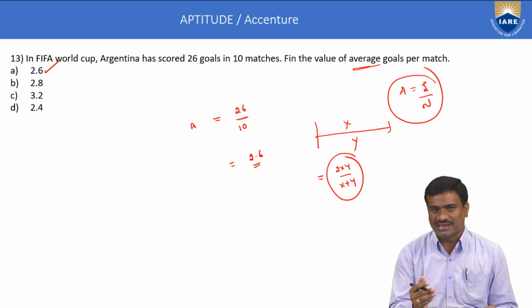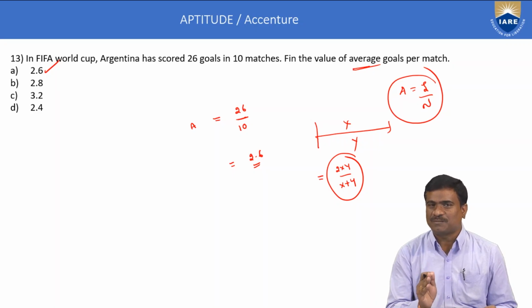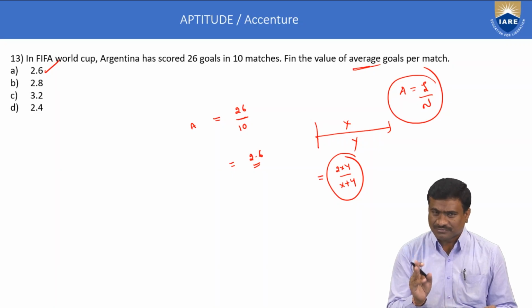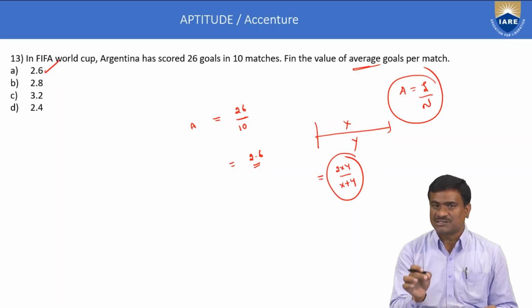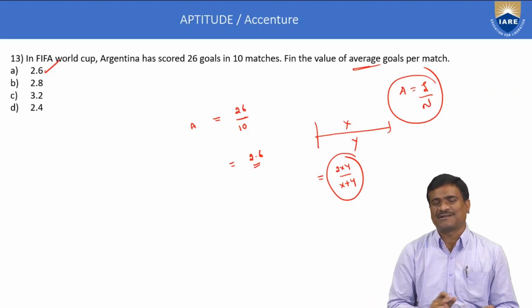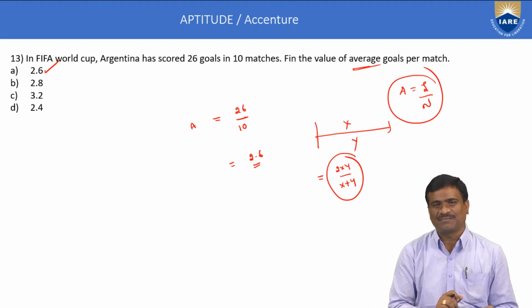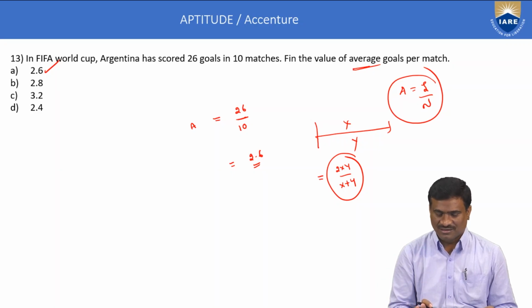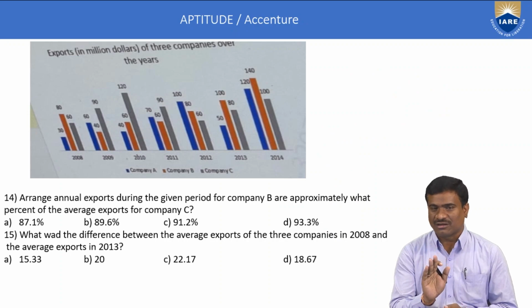Similarly, three quantities. Average speed is equal to 3xyz by xy plus yz plus zx. Once more, average speed is equal to total distance by total time. Average speed for two quantities when distance is constant, 2xy by x plus y. Average speed for three quantities when distance is constant, 3xyz by xy plus yz plus zx. Next, 14th example, and 14th and 15th again data interpretation.